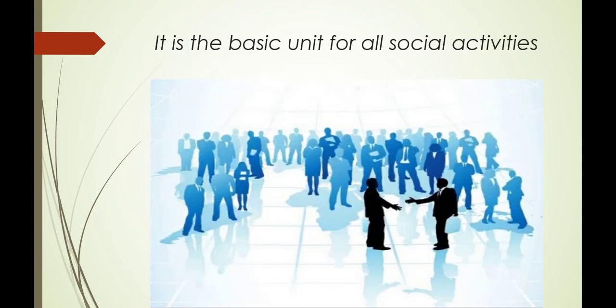Next, the family is the basic unit for all social activities. Every activity of a social institution starts from the family. The political, economic, educational and several other activities of the society begin from the family. For example, we get education from the house itself. In earlier times, the family sent its members to participate in the important activities of the local community, for example fairs and other programs.